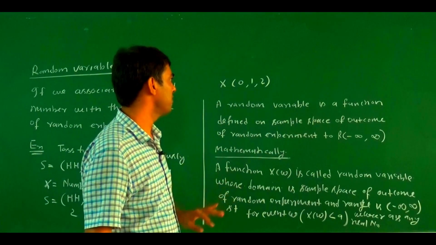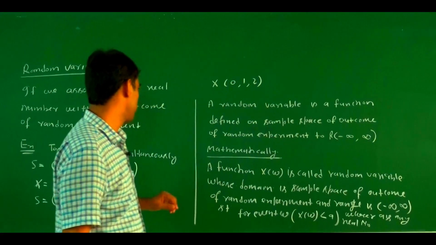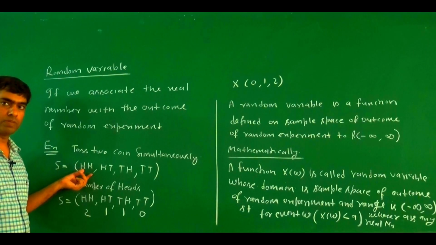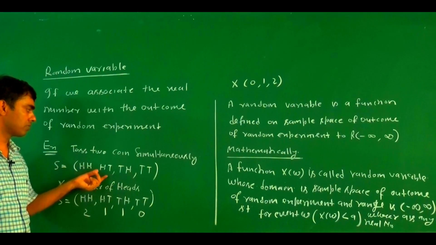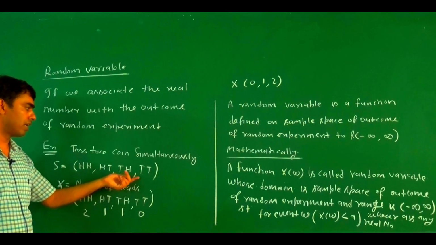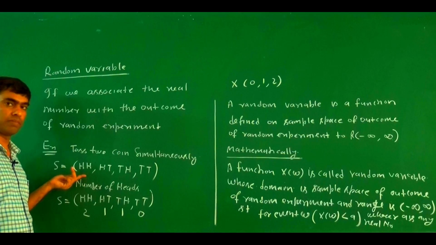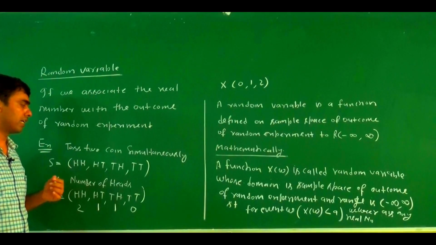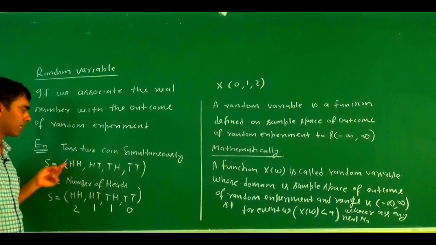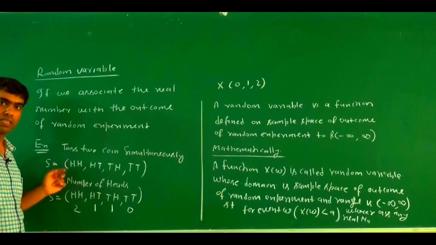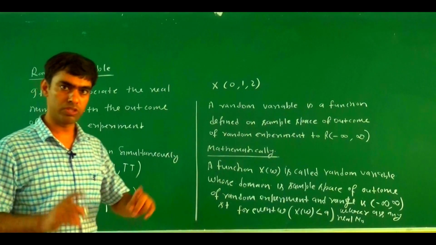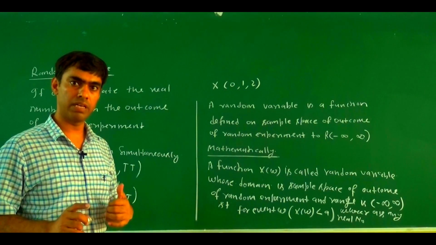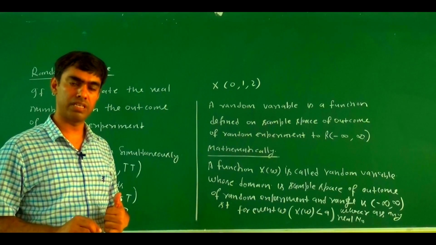If we closely observe the sample space of outcomes of a random experiment, and it is a discrete variable, then the random variable is called what? Discrete random variable. And if the outcome of a random experiment is a continuous variable, then this is called what? Continuous random variable. So in the case of a one-dimensional random variable, there are two types: discrete random variable and continuous random variable.